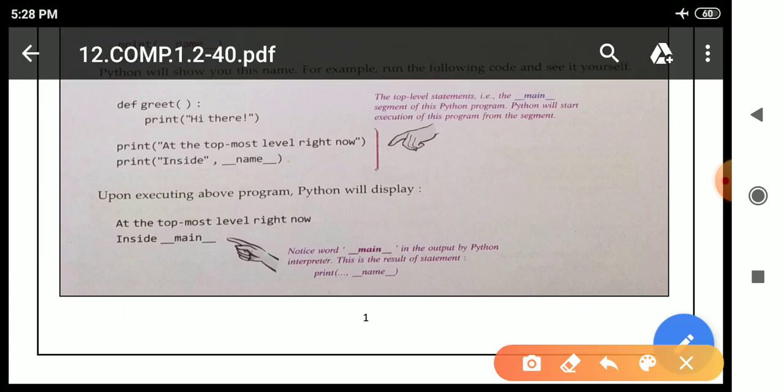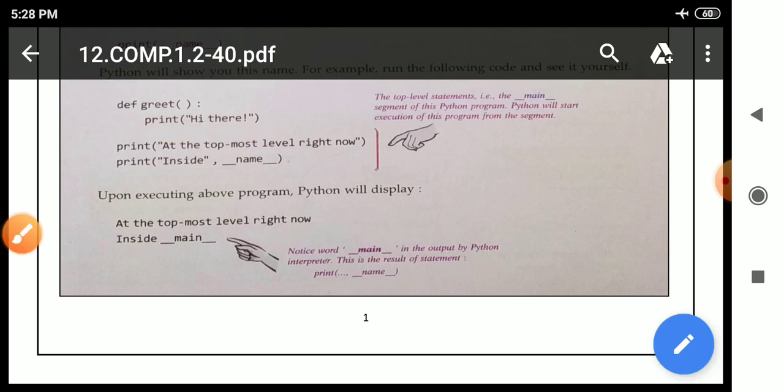See here, def greet, means definition, the name of the function is greet, after that colon is there. Okay, so colon is there, that is why, means it is a compound statement, that is why we have to leave space here, means an indented statement. After that print, this statement is there, print hi there.